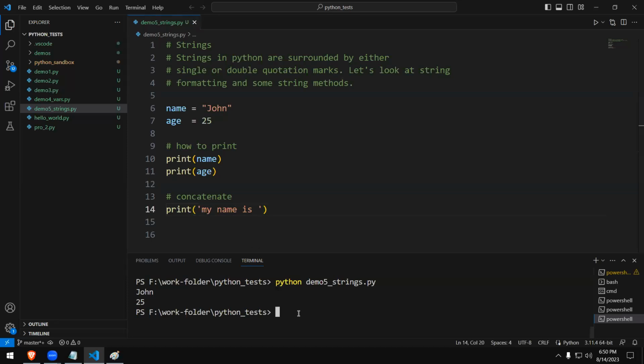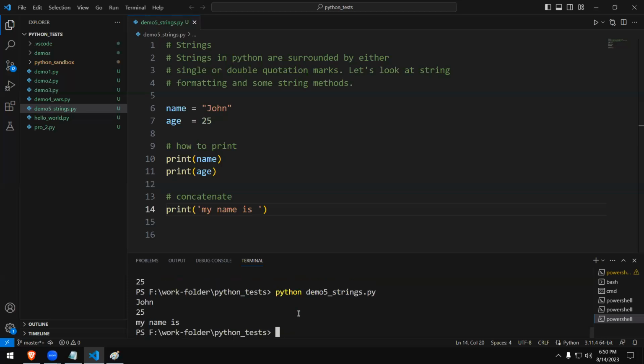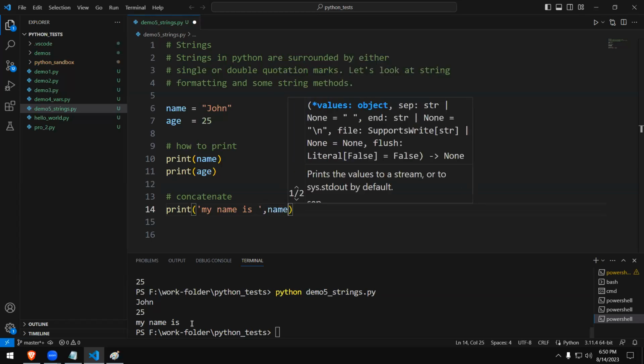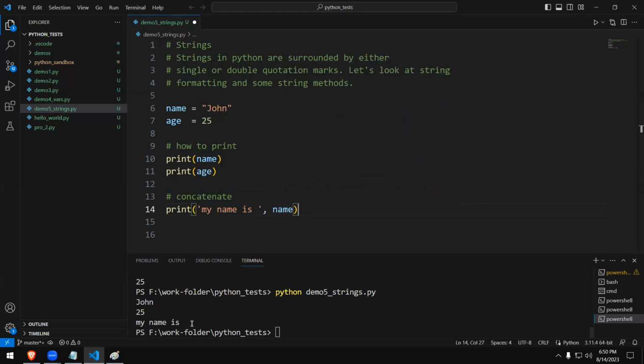When I run the program, you can see it says my name is. Now let's say after that label, it should display my name is John. In order to do that, you can use a comma here and just put the name of the variable. So this is how we concatenate in Python. This is how you join values together in Python. Just put a comma there and you can display.